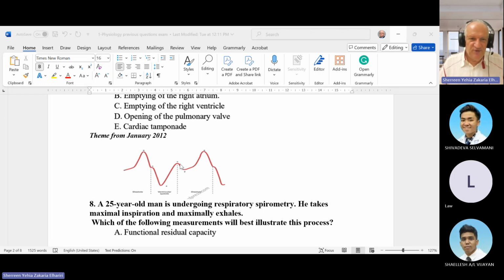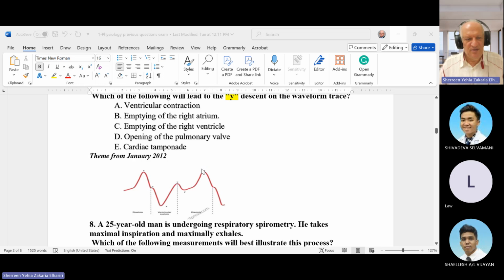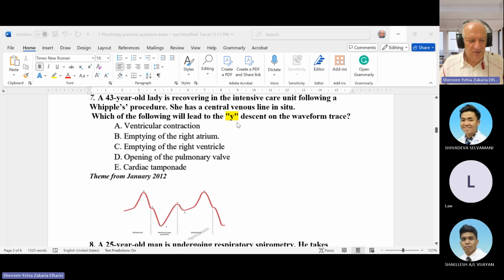So we have two descents, X and Y. X is usually atrial relaxation and the tricuspid valve moving down, and Y is for ventricular filling. So here he asked about Y. So the answer is ventricular filling. Ventricular filling means emptying of the right atrium, so the ventricle becomes filled. So the answer here is emptying of the right atrium.